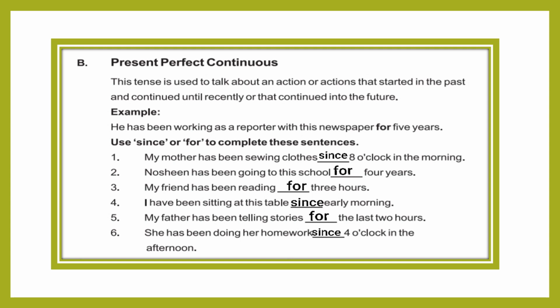Now the exercise is to use since or for to complete these sentences. We have to select where we have to use for and where we have to use since. The first sentence is, my mother has been sewing clothes dash 8 o'clock in the morning. The starting point is there, the work started at 8 o'clock. So we have to use since here.